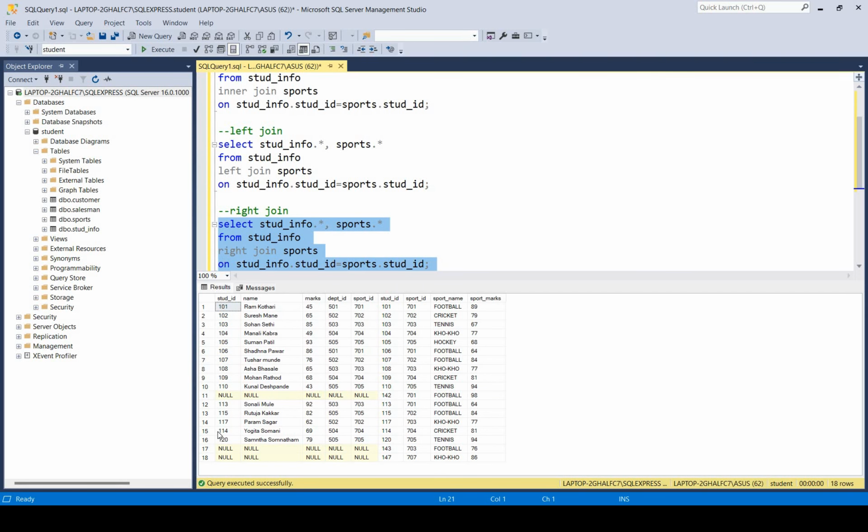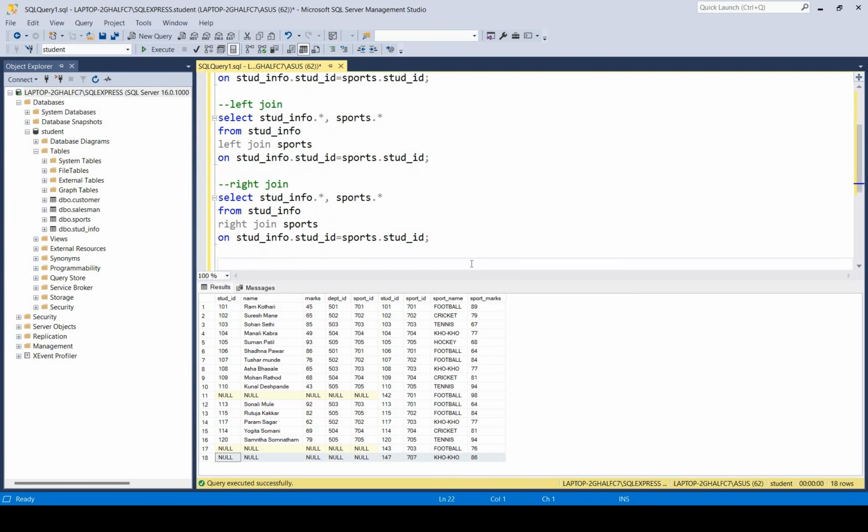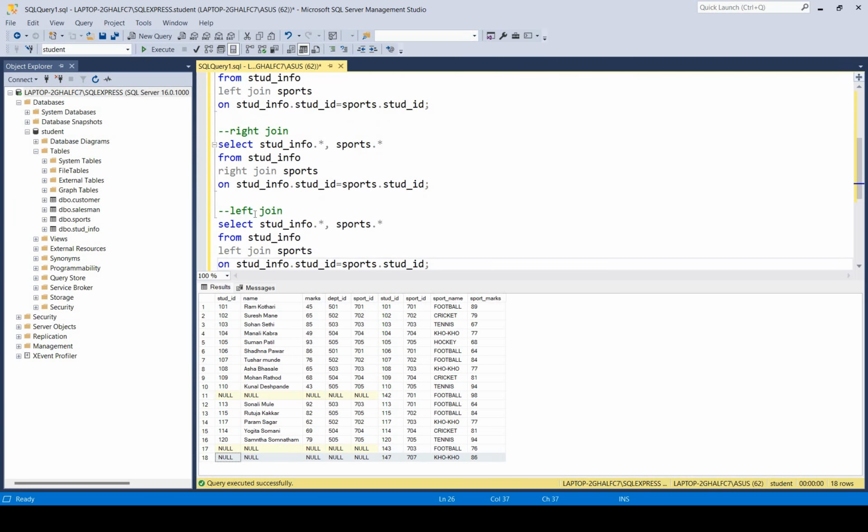Yes, you can see here total 18 records are displayed here. All the records from the sports table and only the matching records from the stud info table. This is what the right join is. Now we will see how to perform the full join here. So what is the meaning of full join?